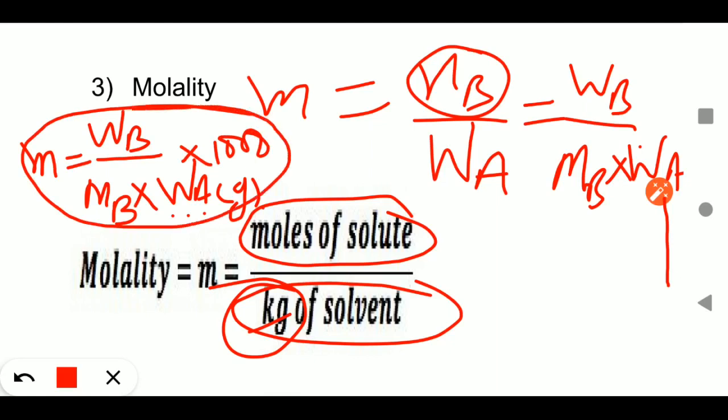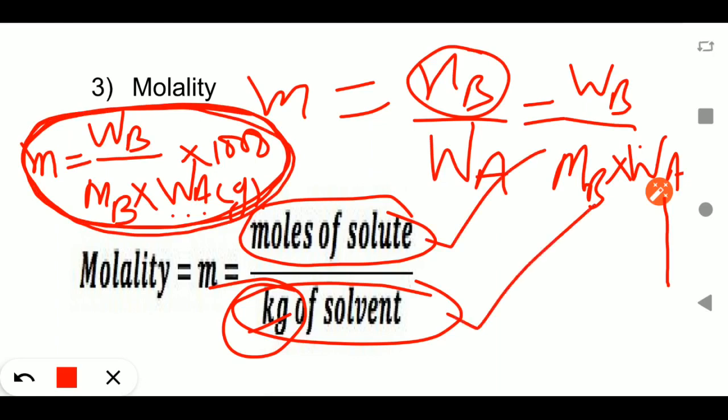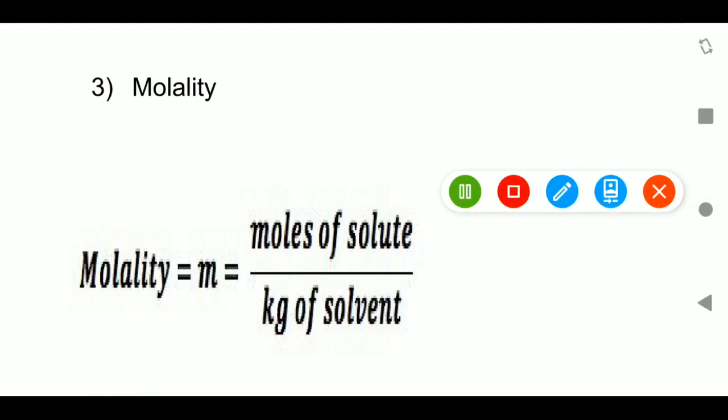If you want to do this chapter, keep in mind this formula, because this is very, very important. This will cover the next 3 topics. So what is molality? Molality is the number of moles of solute per kilogram of solvent. You have already studied this in previous classes, so I am not giving more time to this topic. The formula is WB upon MB into WA, times 1000. I hope you understood this topic.